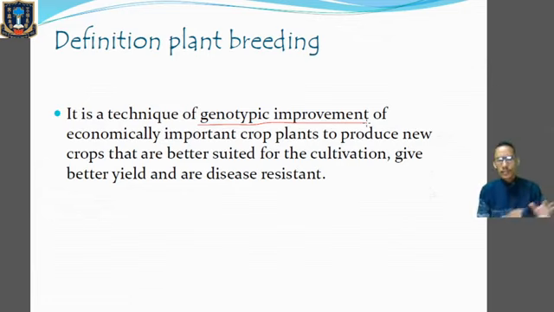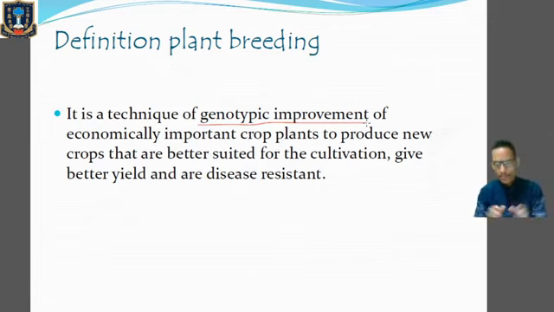So here plant breeding mainly focuses on improving the genotype, meaning the genes, by improving the genes of the plant. For example, let's consider that one plant is not able to produce a higher quantity of food grains. Clear?